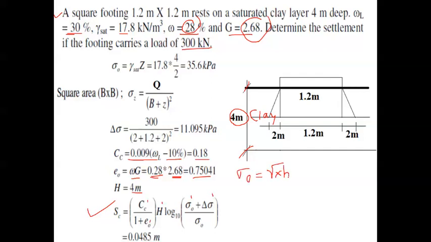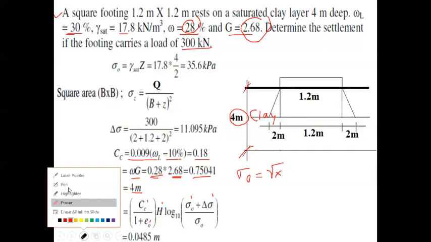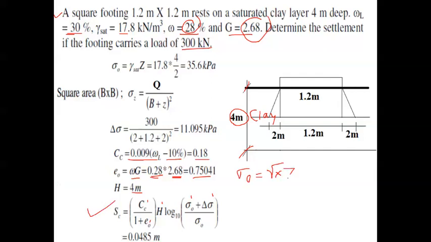Okay, here H may be taken as Z. Z is nothing but depth, right?